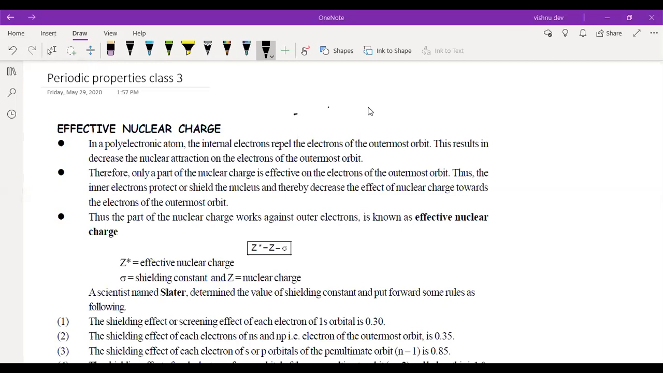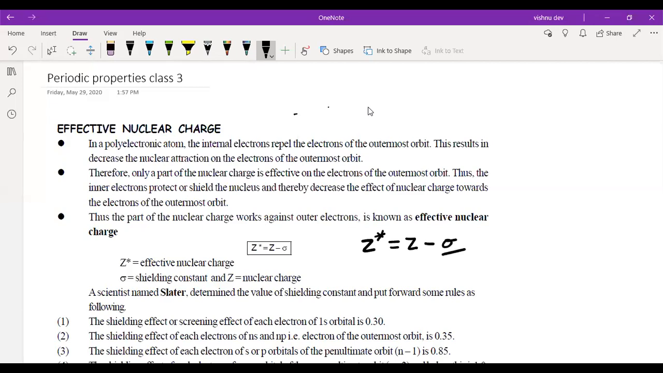Okay, so see this Z star. When we talk about Z star, Z star is the representation of effective nuclear charge. Now it should ideally be equal to Z. But because of repulsion from the inner electrons, there will be some decrease. That decrease is represented by something called sigma.